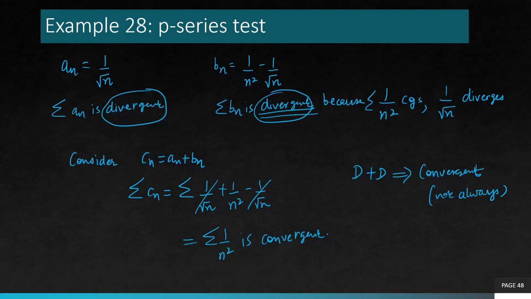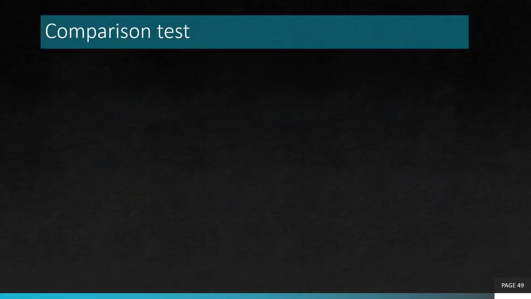There could be different kinds of examples where divergent plus divergent is also divergent, right? So this example was specifically constructed to demonstrate this behavior to you. And yeah, you can apply this to other examples as well. So that's all about P series.